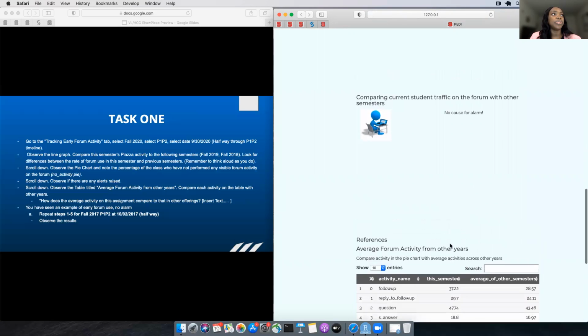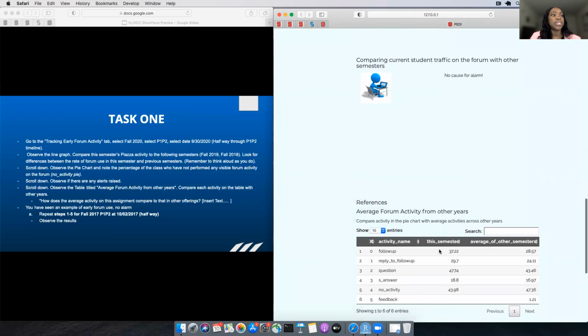So this table powers this alert system, comparing this semester's rate of interaction with the average across previous semesters. We see that 37.22% of the class are actually doing a follow-up to other people's questions, which is higher than the average across previous semesters. This means that more people are interacting earlier in the assignment timeline compared to other semesters. Same with the reply to follow-up, as well as the questions and the student answers.